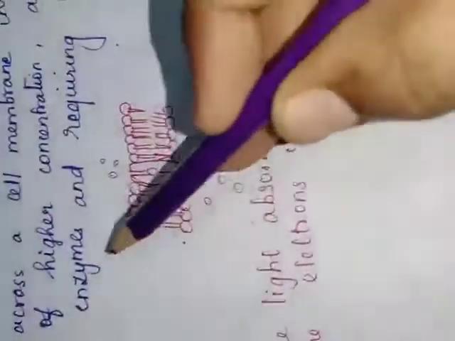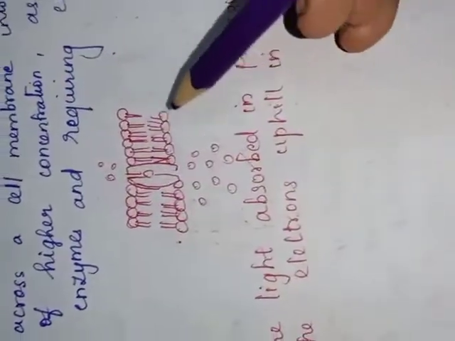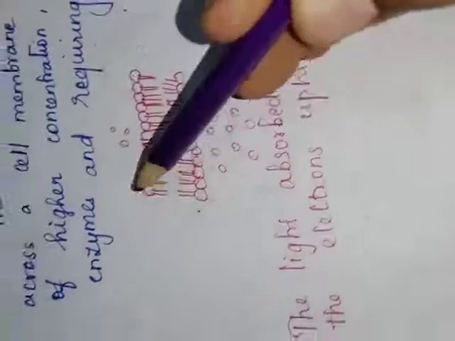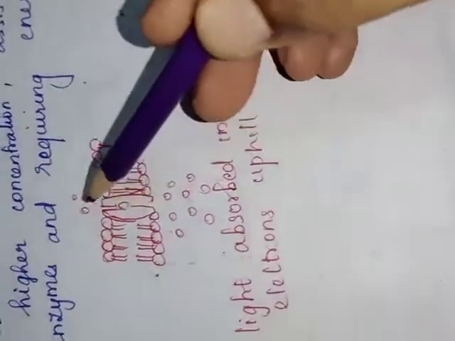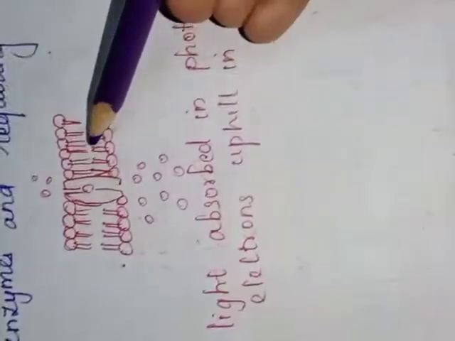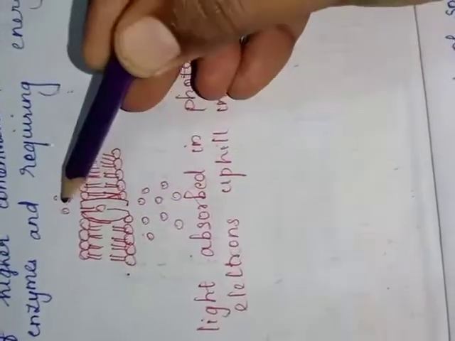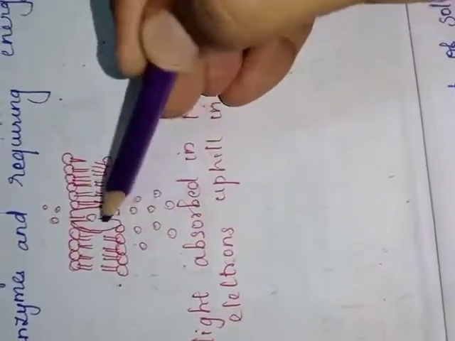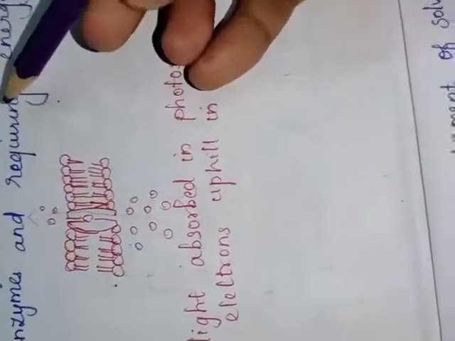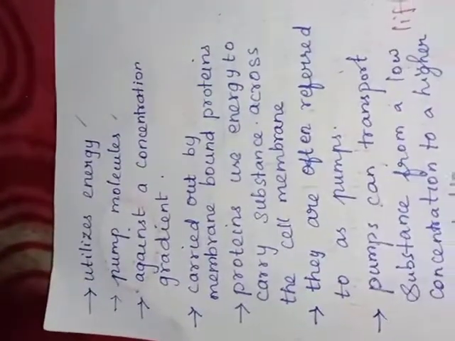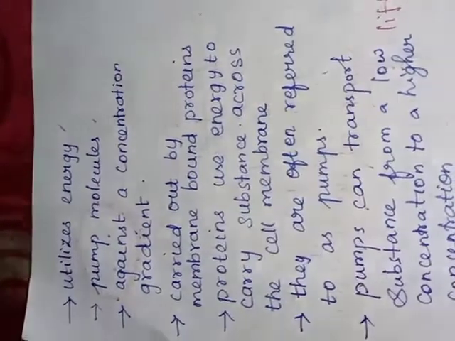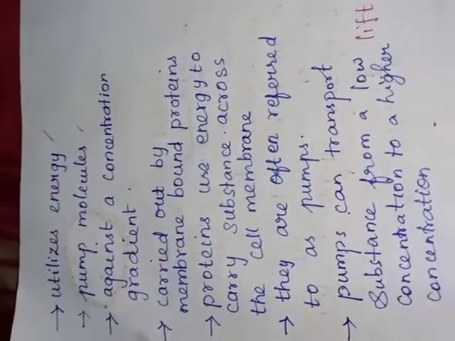Here this is the membrane bound protein. It works across the cell membrane. Some molecules cross the membrane. It utilizes energy to pump molecules against the concentration gradient. It is carried out by the membrane bound protein.